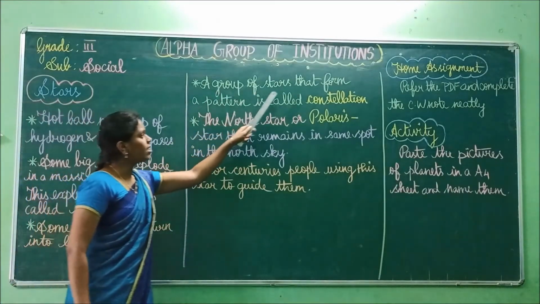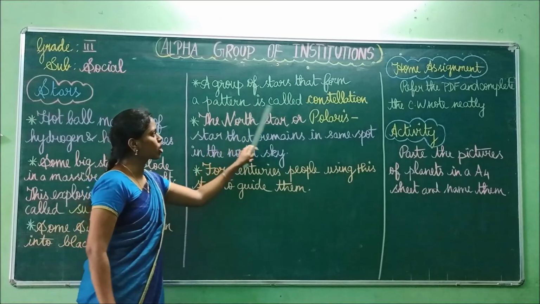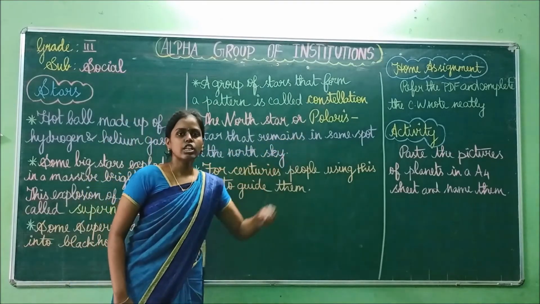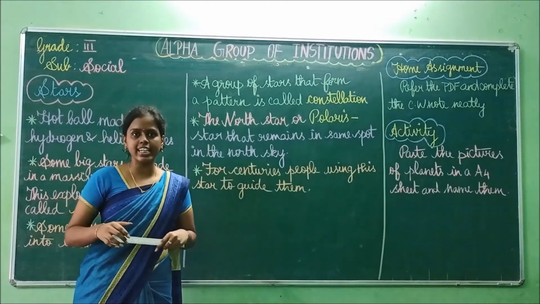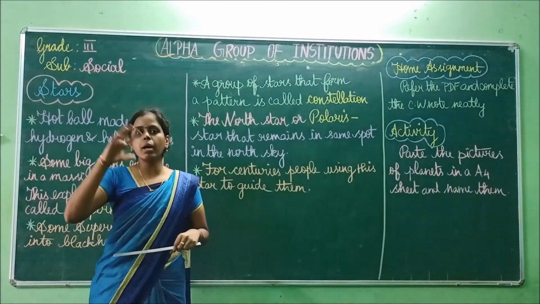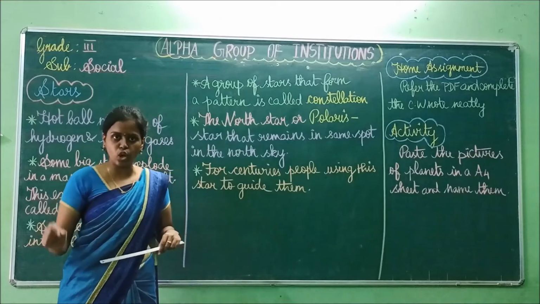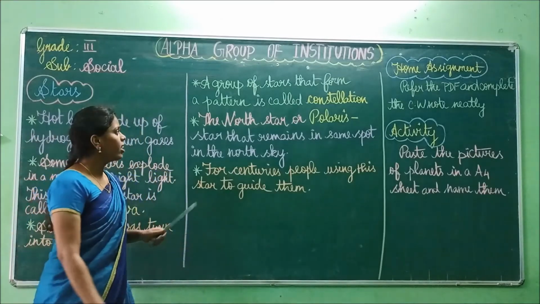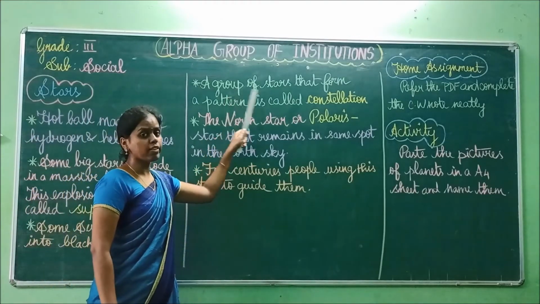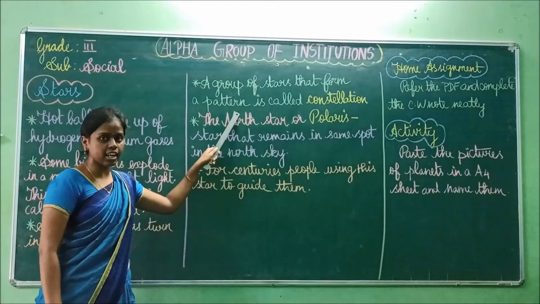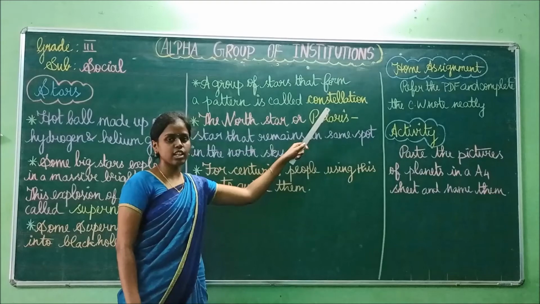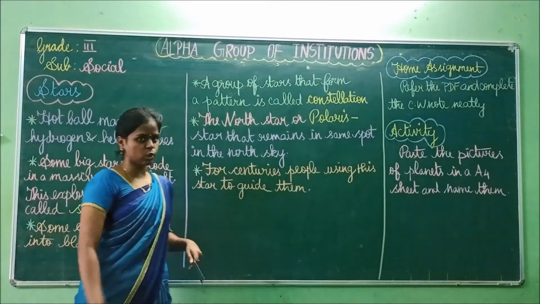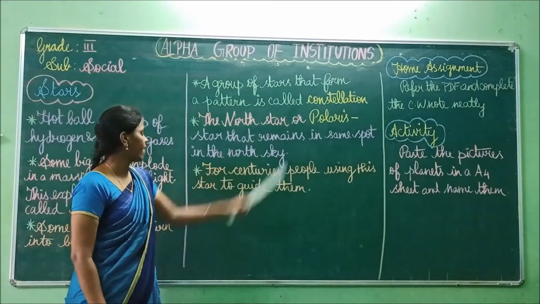A group of stars that form a pattern is called a constellation. There are many stars in the sky, and they can form a pattern, a drawing on the sky. If a group of stars forms a pattern, that group of stars is called a constellation. That pattern is known as a constellation.